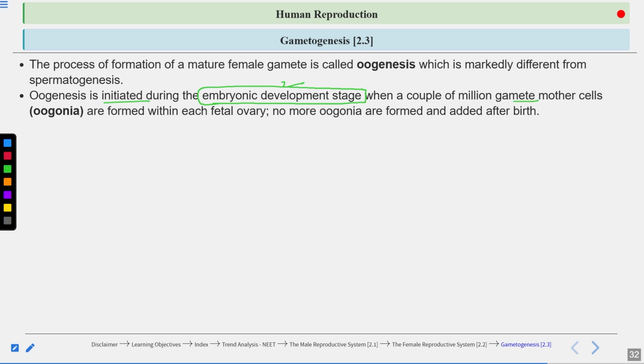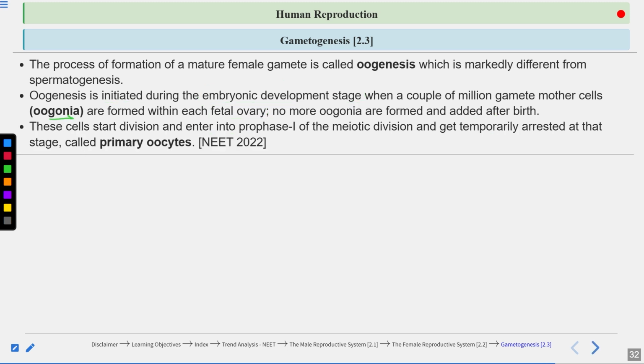And millions of oogonia are formed within each fetal ovary. And no more oogonia are formed and added after birth. So all the oogonia are formed in the fetal stage only. This is the difference. Oogenesis is started in the embryonic stage only. Spermatogenesis starts at puberty.